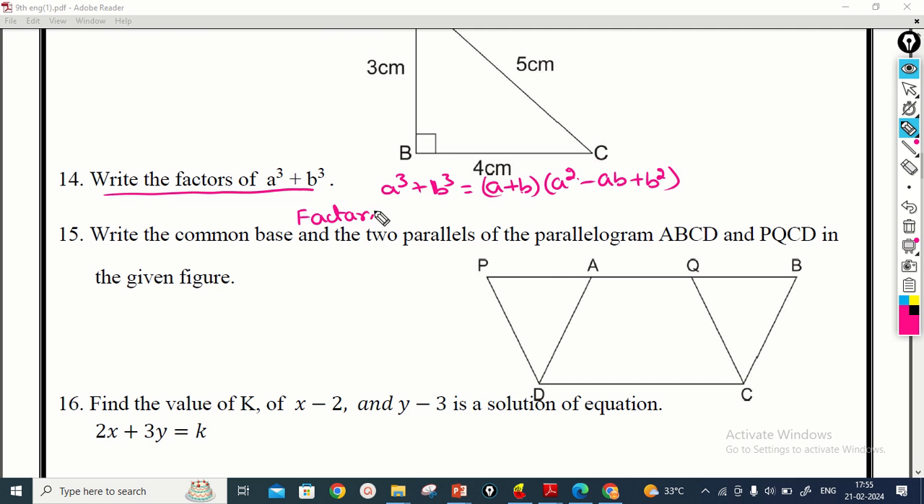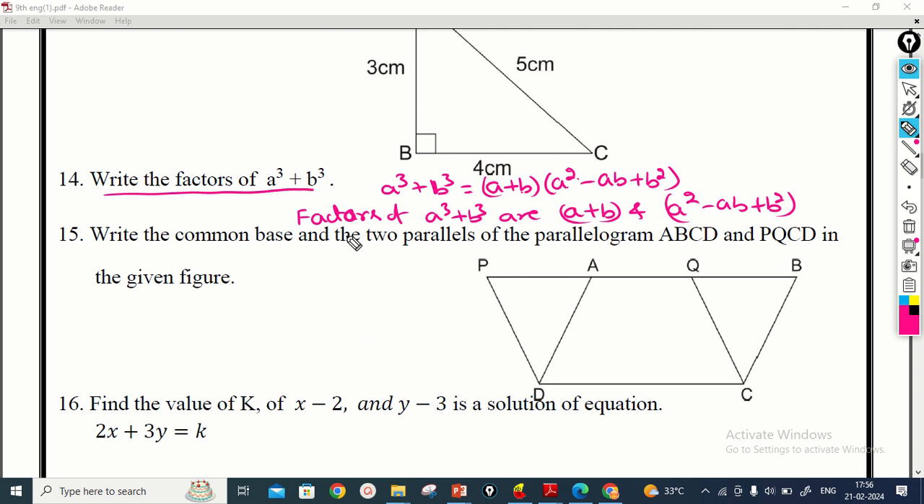Here the factors of a cube plus b cube are a plus b and a square minus ab plus b square. So these are the two factors of a cube plus b cube. So now we move on to the next one, 15th question.